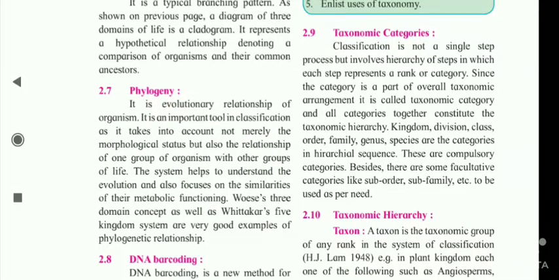2.9 Taxonomic categories. Classification is not a single step process but involves a hierarchy of steps in which each step represents a rank or category. Since the category is a part of overall taxonomic arrangement, it is called taxonomic category, and all categories together constitute the taxonomic hierarchy. Kingdom, division, class, order, family, genus, species are the categories in hierarchical sequence. These are compulsory categories. Besides, there are some facultative categories like suborder, subfamily, etc. to be used as per need.